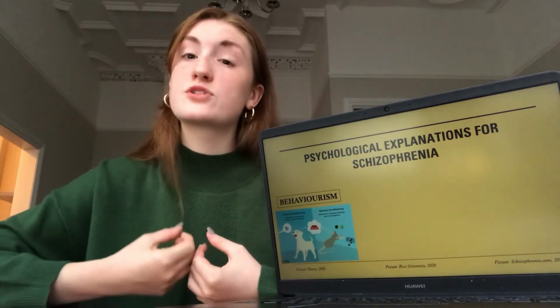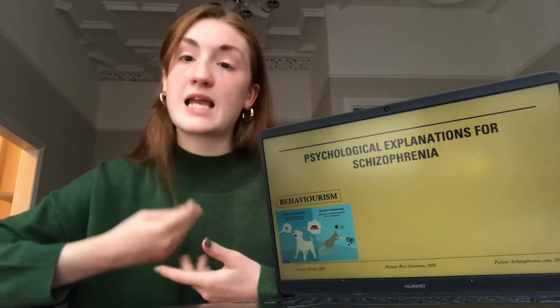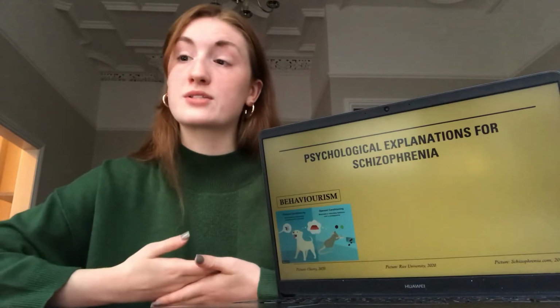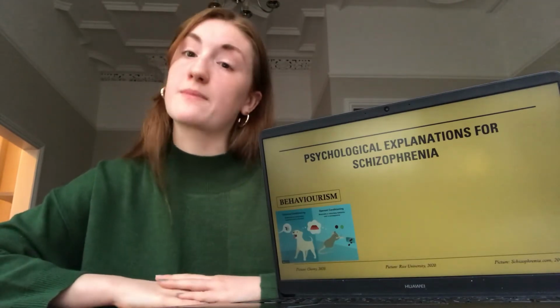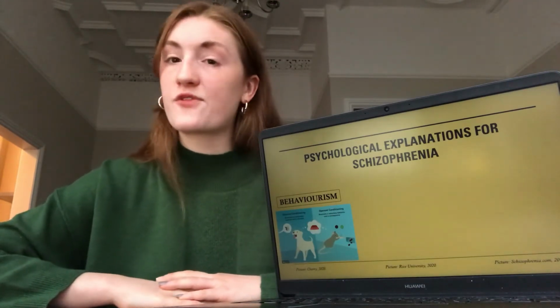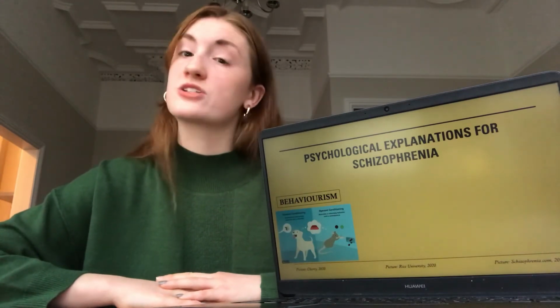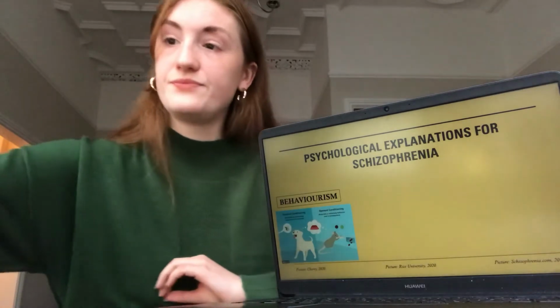This perspective solely focuses on the nurture in the nature vs nurture debate and disregards the complexity of mental processes which are vital when developing mental disorders. Schizophrenia cannot simply be learned, but behavioural interventions can help patients to modify their behaviour.